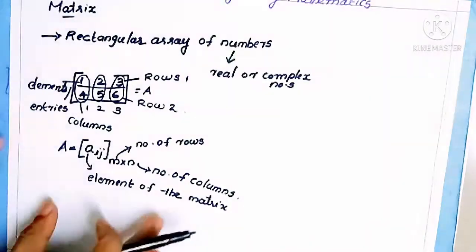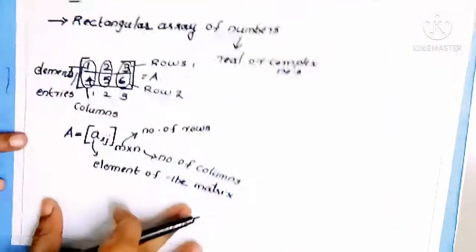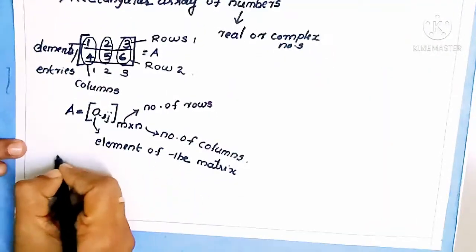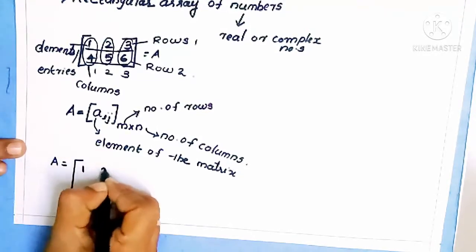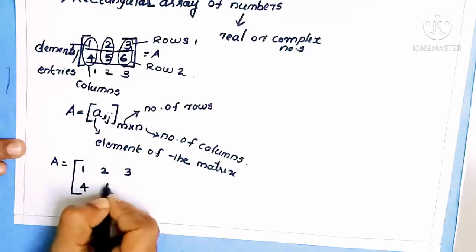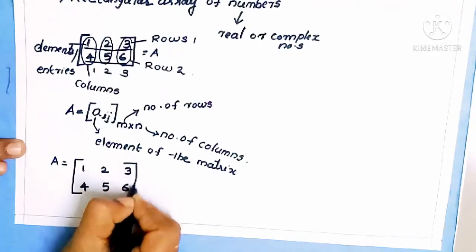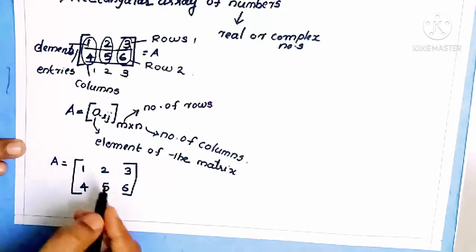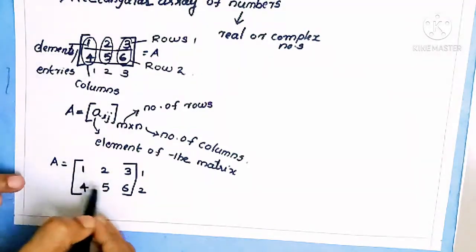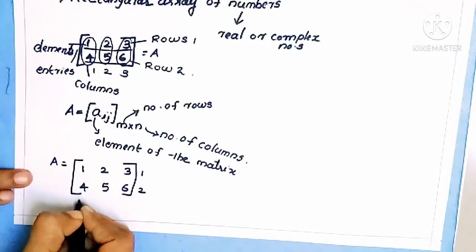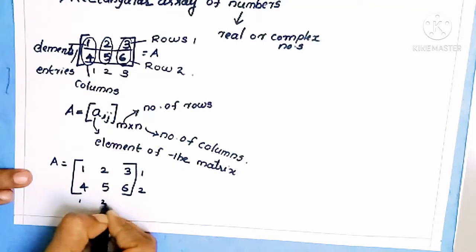To understand this, we can take this matrix, A is equal to 1, 2, 3, 4, 5, 6. Here we have 2 rows, which we can denote 1, 2. Also here we have 3 columns, which we can denote 1, 2, 3.